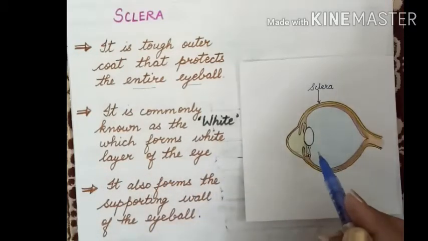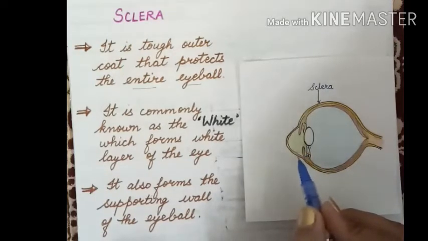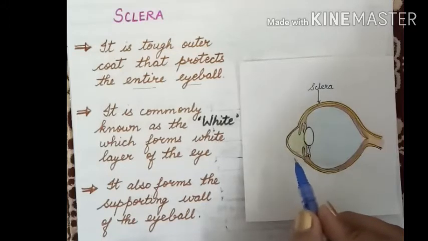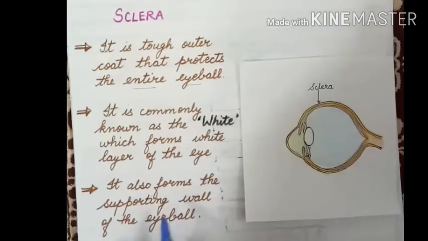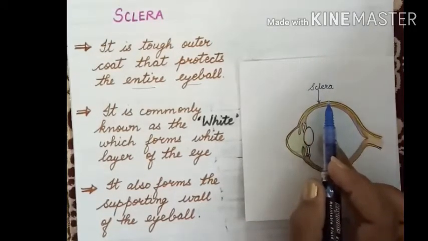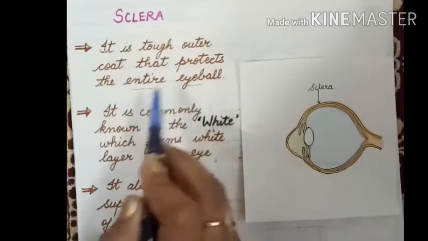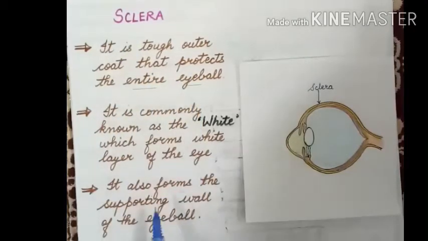Basically it is white in color, and in the cross section diagram of the eye you will see this is white in color. It also forms the supporting wall of the eyeball. So what is the function of this sclera? It forms the supporting wall of the eyeball. So sclera protects the entire eyeball and forms the supporting wall of the eyeball as well.